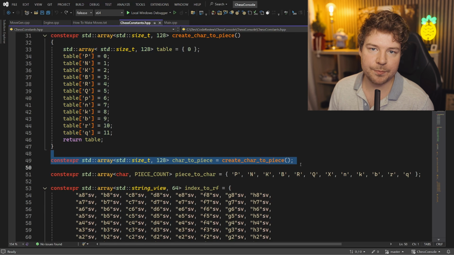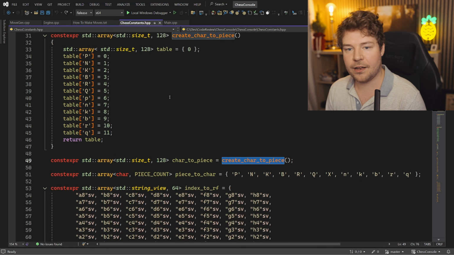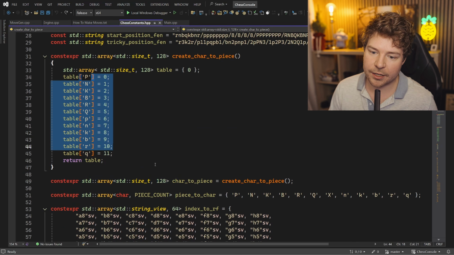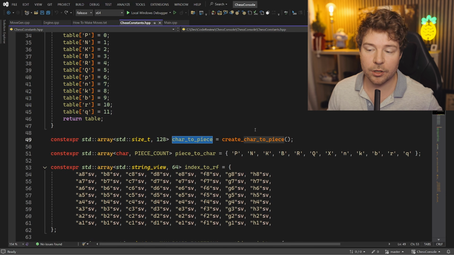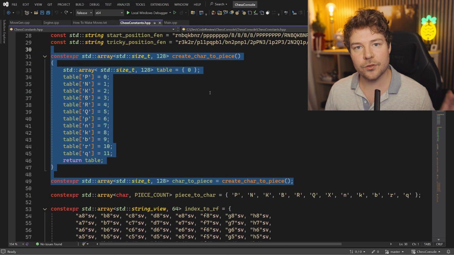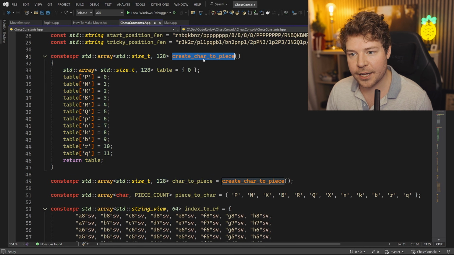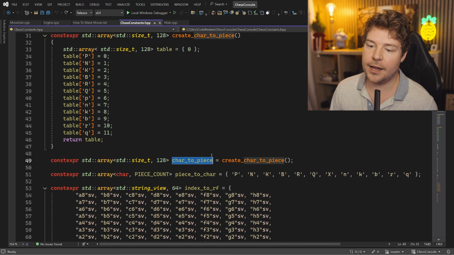However, having this piece of code here, an actual constexpr std::array that is an actual variable that is mapped to that function, means that this and all of this code will run at compile time, and the result obviously will be stored inside this constexpr variable. So that is super important, and this is a mistake I see often as well. So it's really good to see that the author of this code hasn't forgotten that and has actually assigned this constexpr function to an actual constexpr variable, ensuring that it's done at compile time.